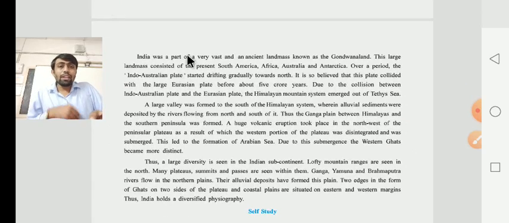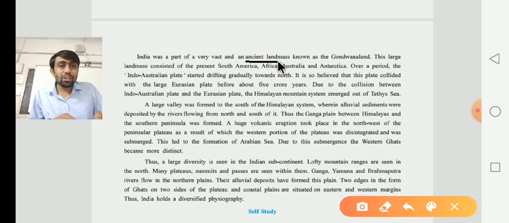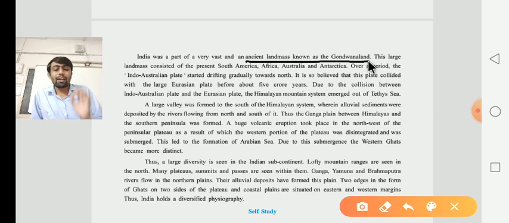Now, India was a part of a very vast land mass known as Gondwana. Dear children, you know very well that India was part of a very vast land mass known as Gondwanaland. Gondwanaland was one kind of supercontinent that broke up about 180 million years ago.